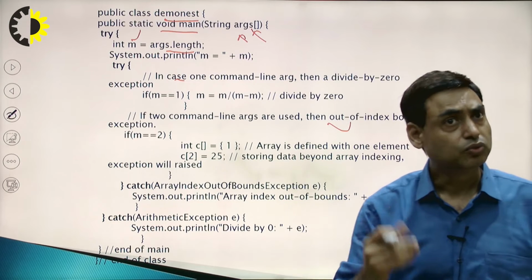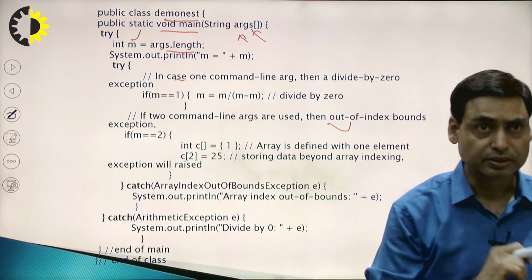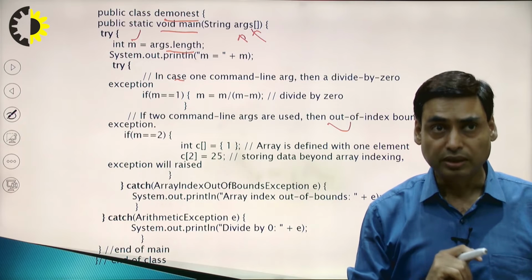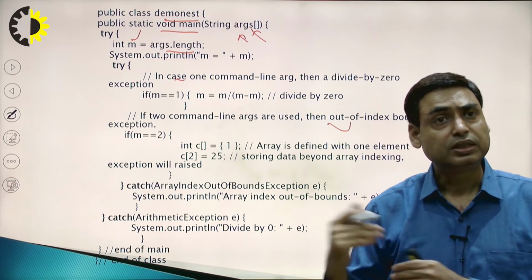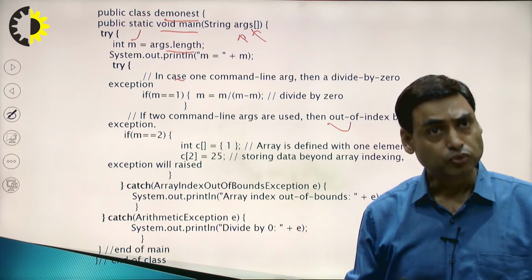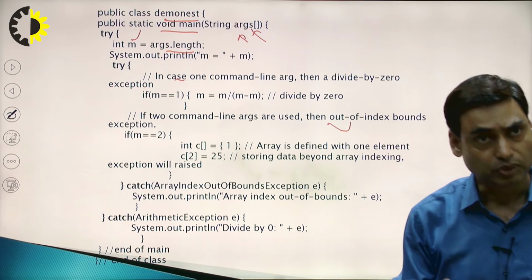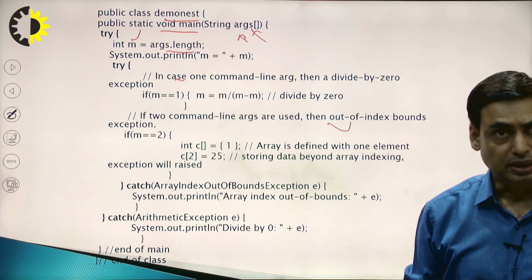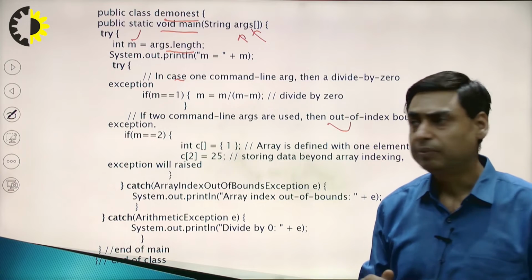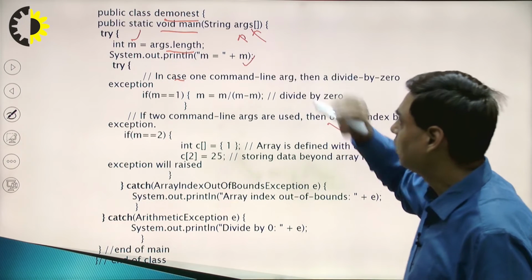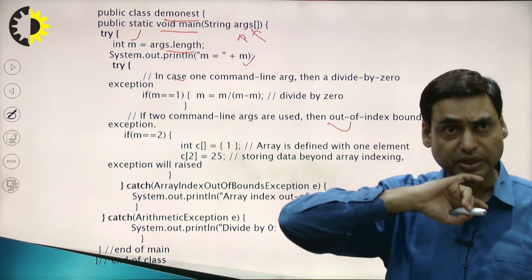Suppose you have given two arguments, so the value of m will be 1. If you have given one argument, then the value of m will be 0. Okay. So, if you give 3 arguments, the value of m will be 2. So, according to the number of arguments you have given at the time of running this program, the value of m will be there. Now, suppose the value of m equals 1. So, it will display the value of m here, how many arguments you have given.